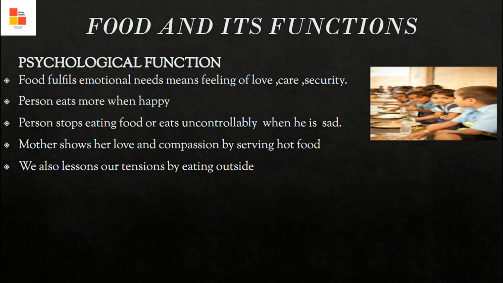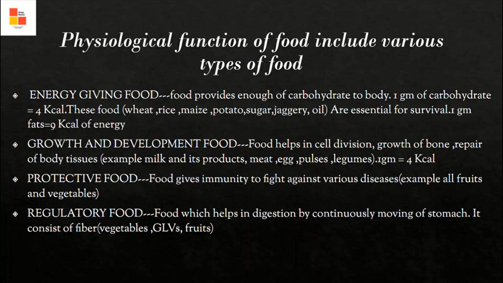Now we talk about food and its various functions. First, psychological function. Food is attached to psychology. When we are happy, we tend to eat more food. When we are sad, we stop eating. The mother shows her love and compassion by serving hot food to her children. Physiological functions of food include 4 types of food: energy giving, growth and development or bodybuilding, protective food, and regulatory food. Let's talk about them one by one.